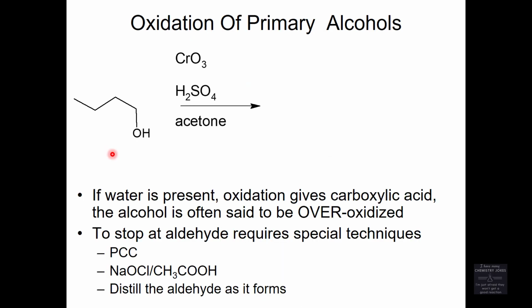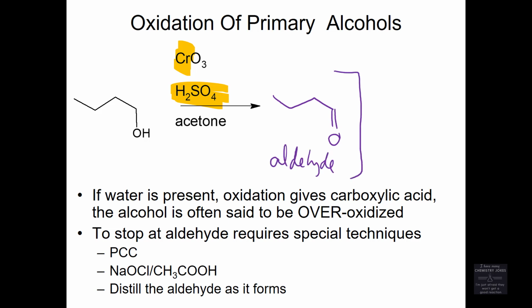Those are secondary alcohols. What about a primary alcohol? Look, it's chromium. Chromium is an oxidizing agent. It's chromium with acid. It's going to oxidize this alcohol. But this is a primary alcohol. If that primary alcohol turns into a doubly bonded oxygen, that's called an aldehyde. But an aldehyde is only temporarily observed in this reaction. Further oxidation will actually do more carbon-oxygen bond formation to form a carboxylic acid.